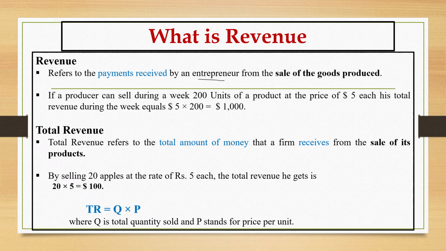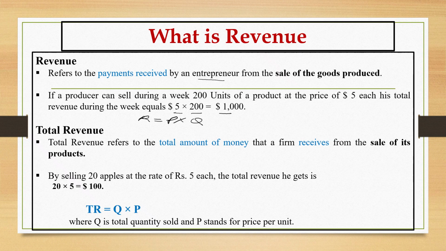The formula for the revenue, or the income, is price multiplied by quantity. So here you can see the price is $5 and the quantity, total number of units which is produced or sold, is 200. So 5 multiplied by 200 comes to $1,000. This $1,000 is the revenue. It is the income of the businessman.